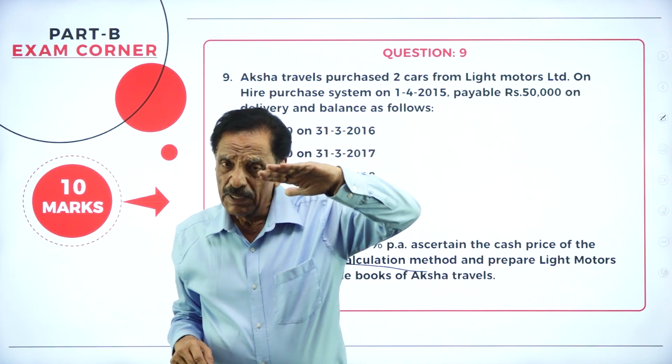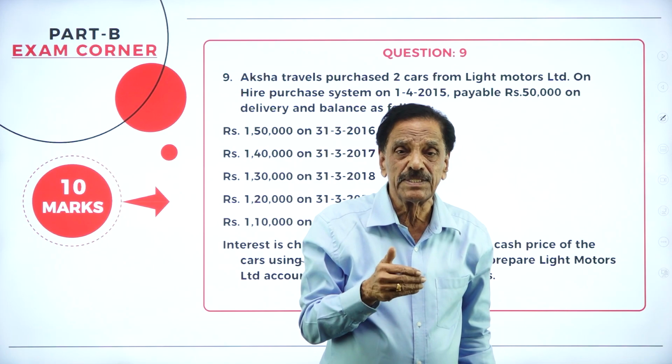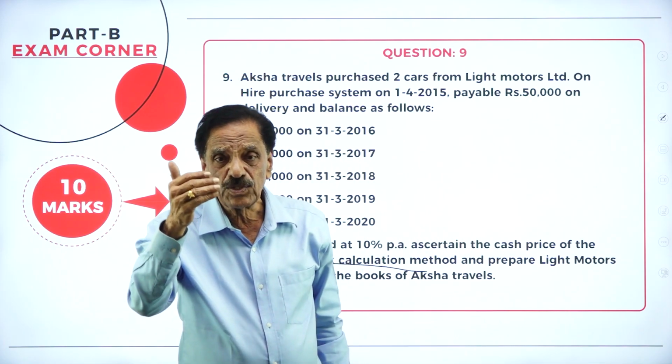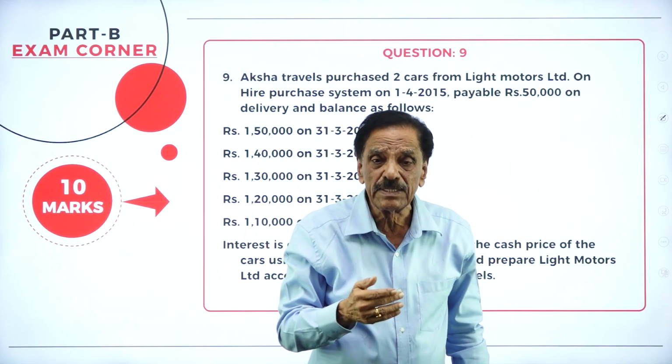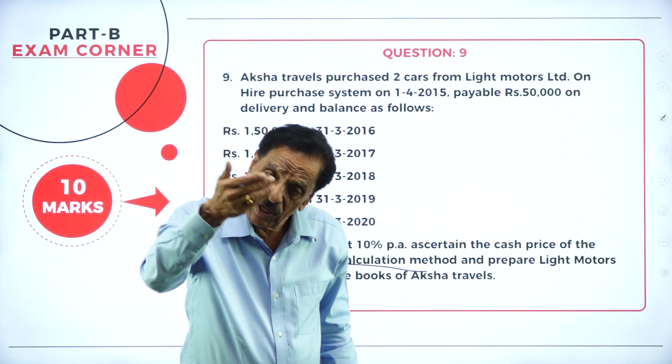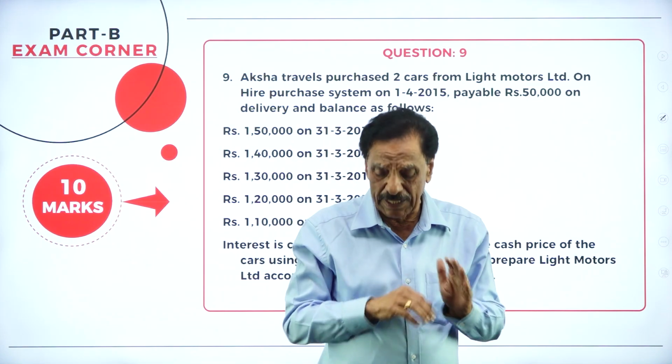Fifth installment minus interest, add fourth installment minus interest, add third installment minus interest, add second installment minus interest, add first installment minus interest, add down payment; that's the cash price. If the rate of interest is 10%, the fraction is 10 by 110; if it is 5%, it is 5 by 105; if it is 20%, it is 20 by 120. That is, rate divided by 100 plus rate.